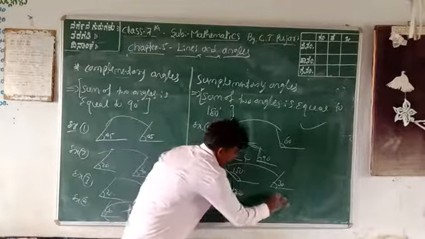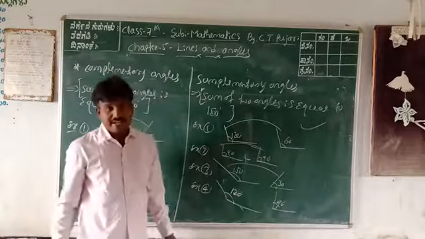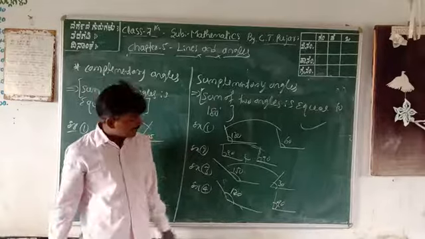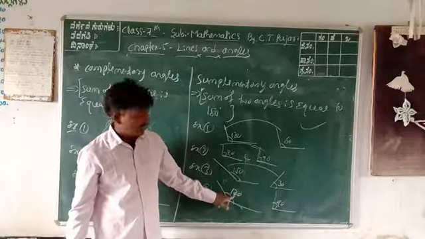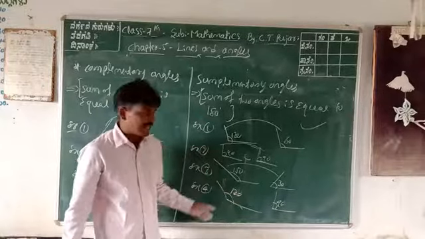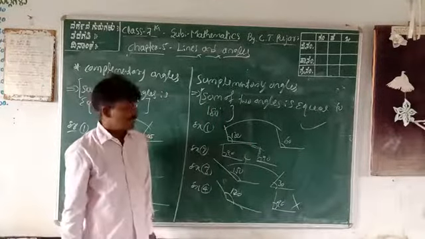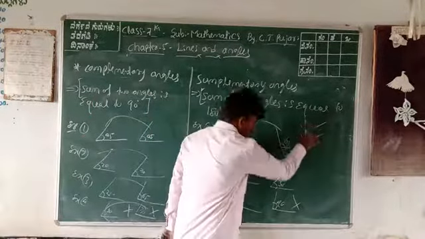120 degrees and also 90 degrees. Are these two supplementary angles? No, because one is 120 and one is 90 degrees. The sum of these two is more than 180 degrees. Therefore, these two are not supplementary angles. Got it? And you learn about this also the same as it is.